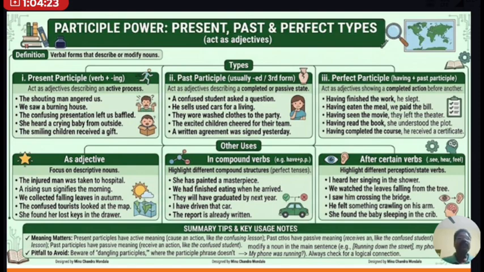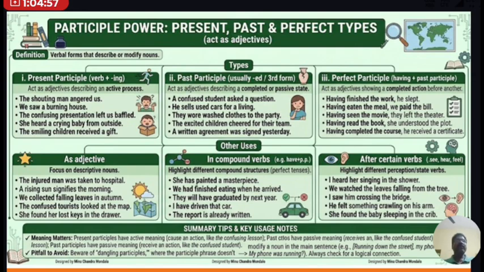So here student is the noun and the word confused is an adjective. Similarly, he sells used cars. What kind of car? Used car. Somebody has used it. So the word used is nothing but the past participle acting as an adjective.